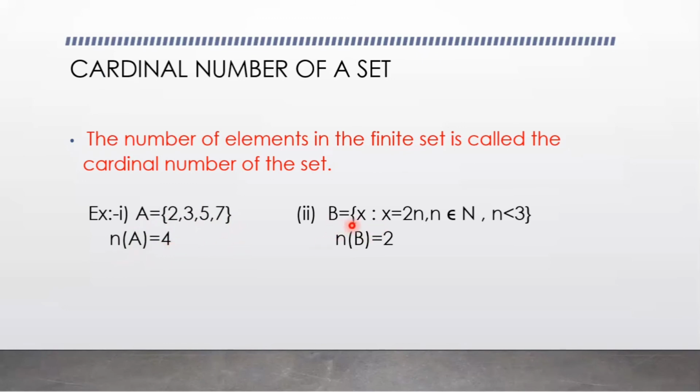Here B is the set where x equals 2n, n belongs to natural numbers, but n is less than 3, 1, 2 only. After substituting 1, 2, the elements are 2 and 4. So the set B has 2 elements. So n of B equals 2. So the number of elements in a finite set is called the cardinal number of the set. So the cardinal number of set B is 2, and the cardinal number of set A is 4.